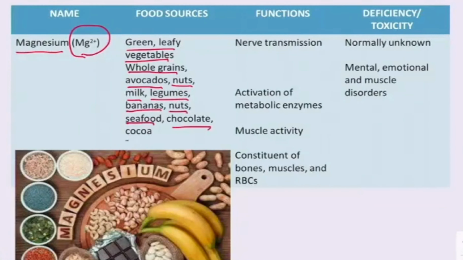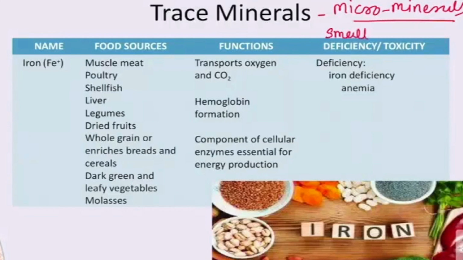Up till now we have discussed the macro minerals, the major minerals. Now we will discuss the trace minerals, or we can say the micro minerals. They are required in a small amount, less than 100 mg per day. The first trace mineral is iron. Iron is known as Fe. The sources of iron are muscle meat, poultry products, shellfish, liver, legumes, dried fruits, whole grains or enriched breads and cereals, dark green and leafy vegetables and molasses. These all are the sources of iron.